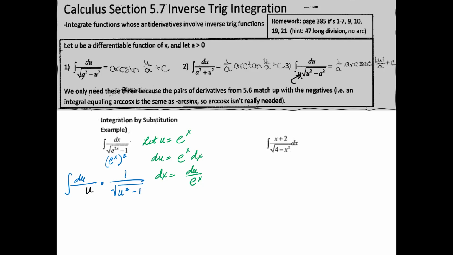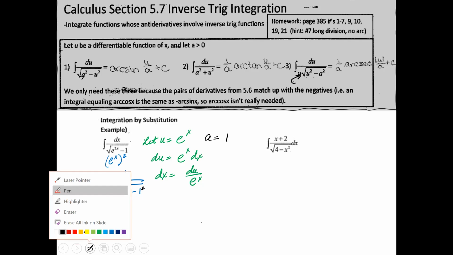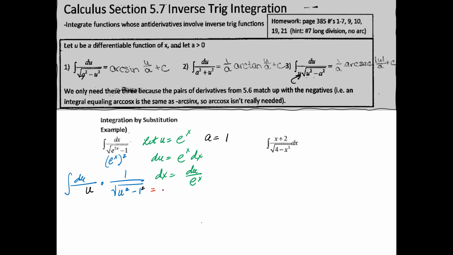Okay, so now let's see if everything is matching here. u squared minus a squared, and we can say that a equals just 1. Obviously, because you could put a square right there. Now that I have this ready and prepped for this integration, I don't have any constant here that I need to bring back. I could just say that this is equal to 1 over a, so that's just 1 over 1,